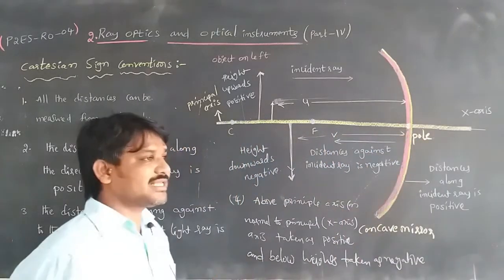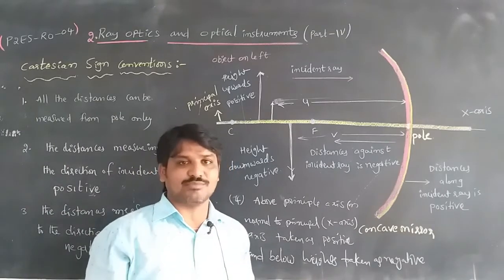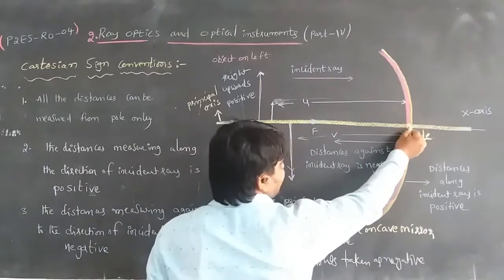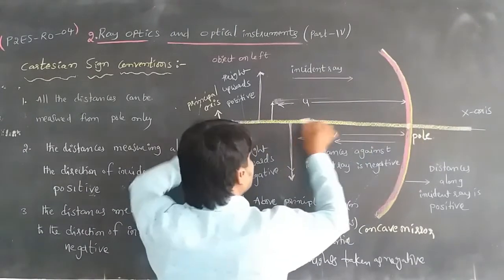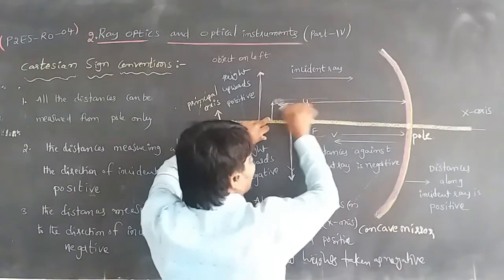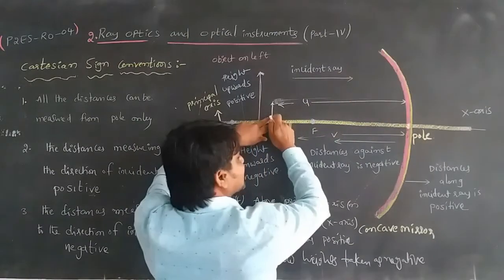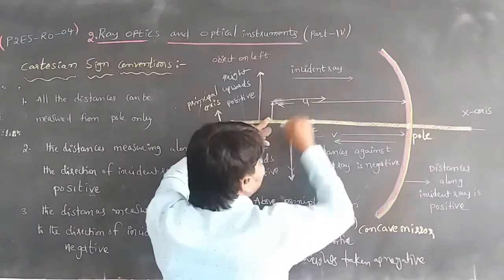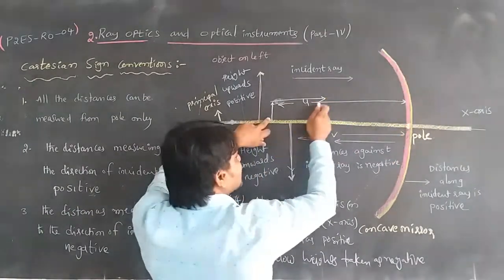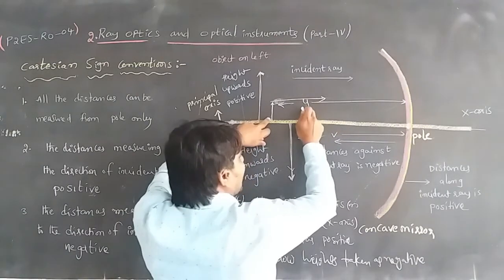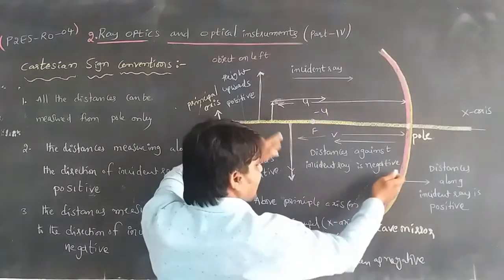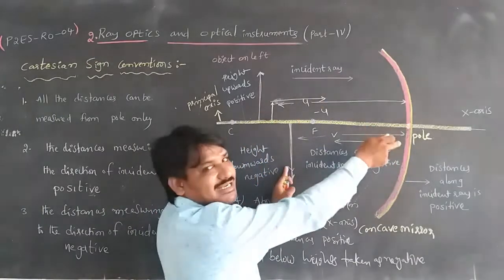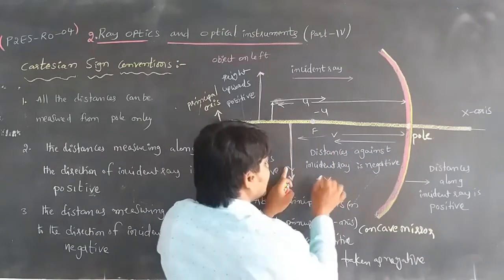If we want to take the values of the distance of an object or of an image, the distance from the pole to the object, u, is taken as negative, because we are taking the values from this direction to this direction, opposite to the incident ray. That is why the value must be taken as minus u. Here also the distance is taken from the pole in the direction opposite to the incident ray, so that is why we should take minus v.